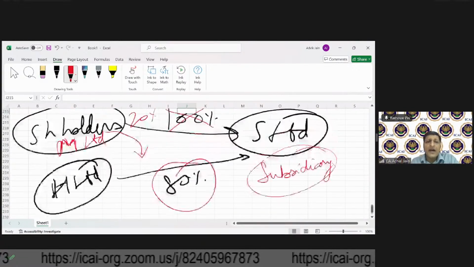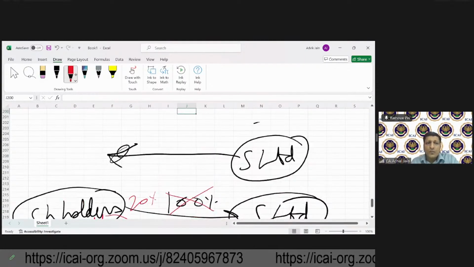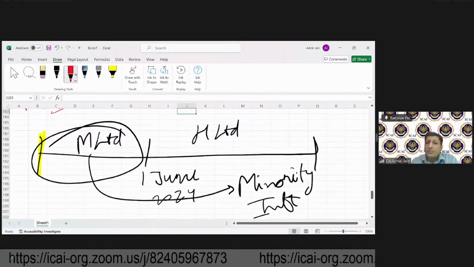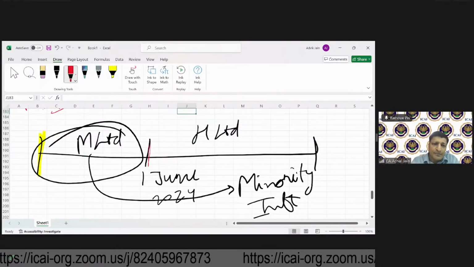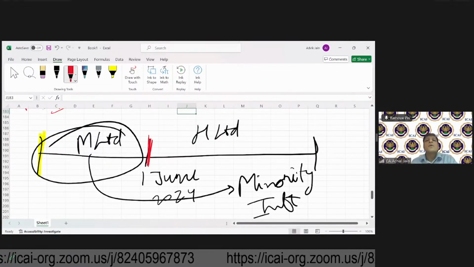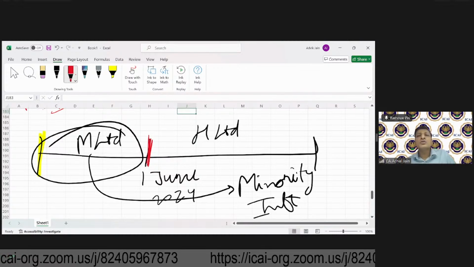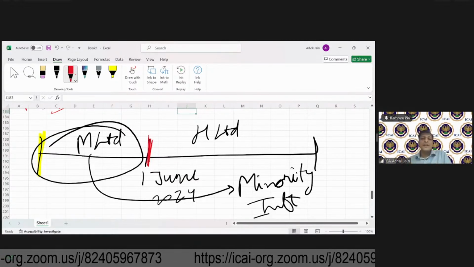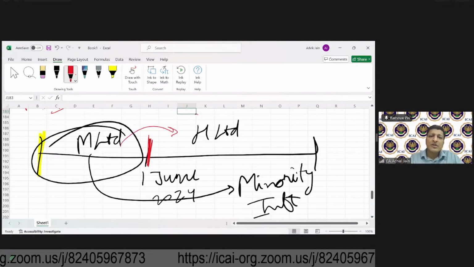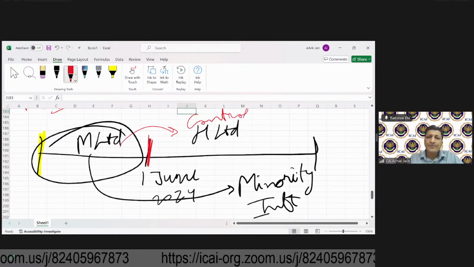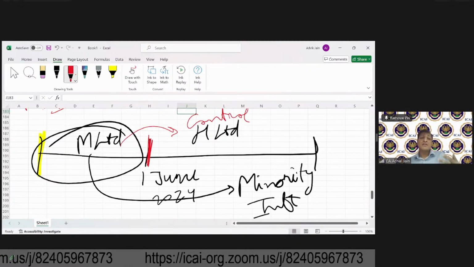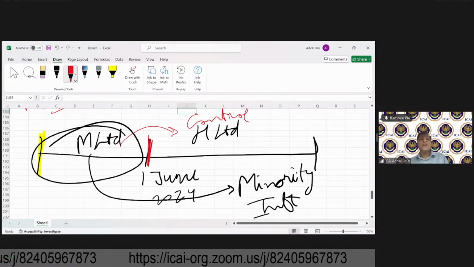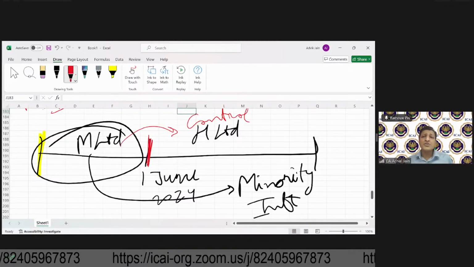Sir, the question was that M is the direct owner, so how is the control received indirectly? See, M had the control up to 1st June. After that, the control is no longer with M. After that, this control has got shifted to H. Now, if your question is, sir, why would M give the control to H? Because M will get money. So the shareholder will get money.